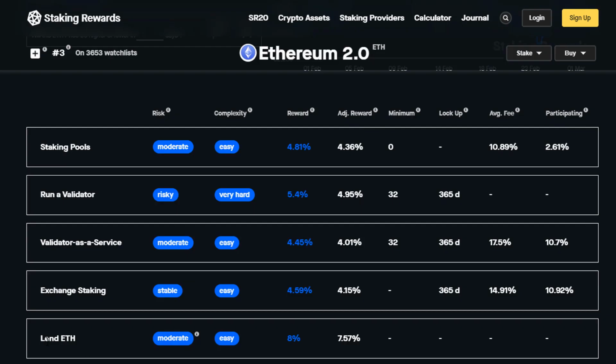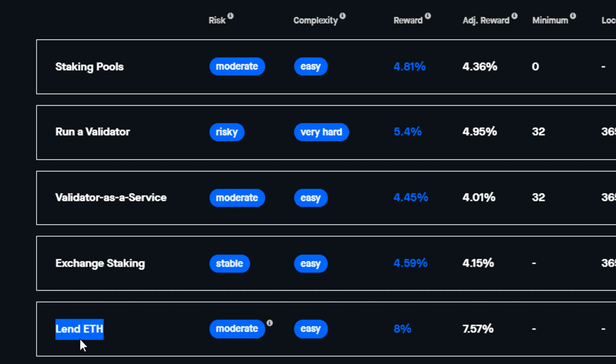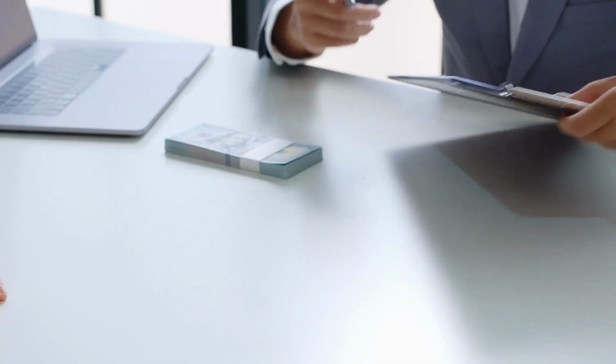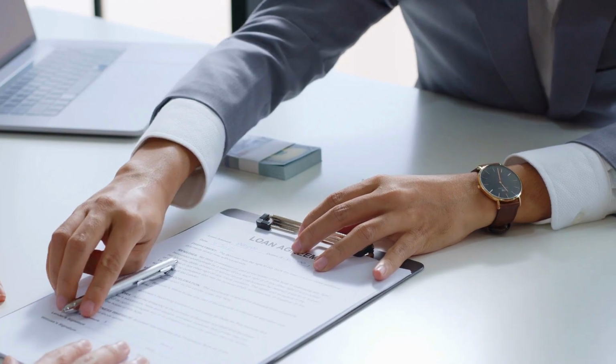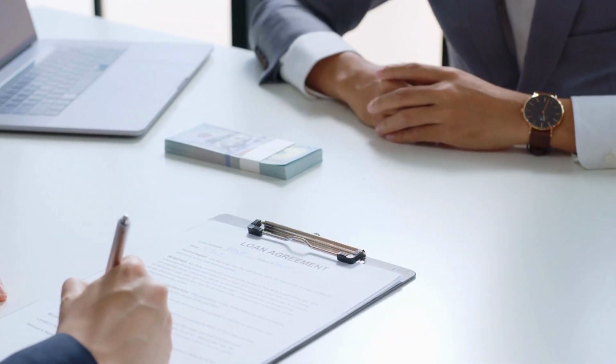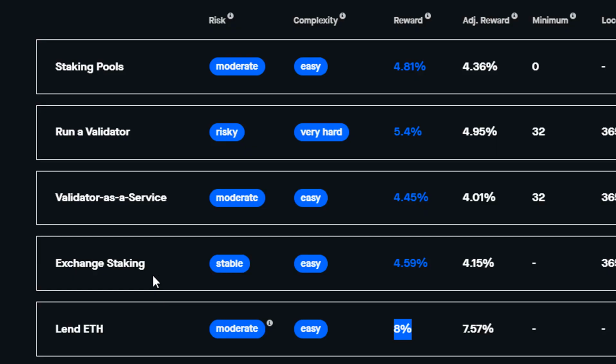For those of you wondering what the last row was, it's technically not staking in my mind because it has nothing to do with proof of stake. This is where you can lend out your ETH. And this is something like BlockFi, or you can do something through a decentralized platform where you're giving out a loan and in return, you're getting a certain interest rate. So some currencies you can actually make more by lending it out, and then other cryptocurrencies you can make more by actually staking. It's just a case-by-case basis.